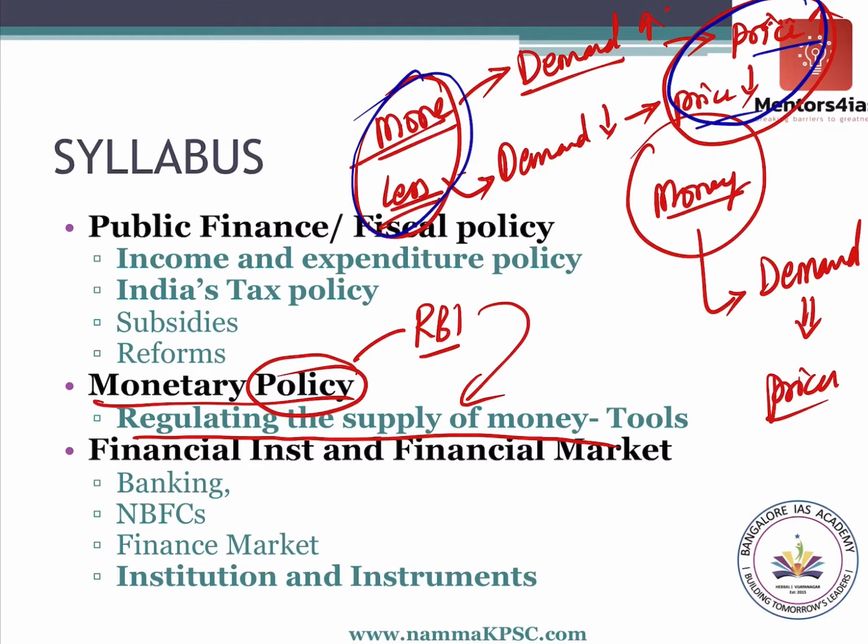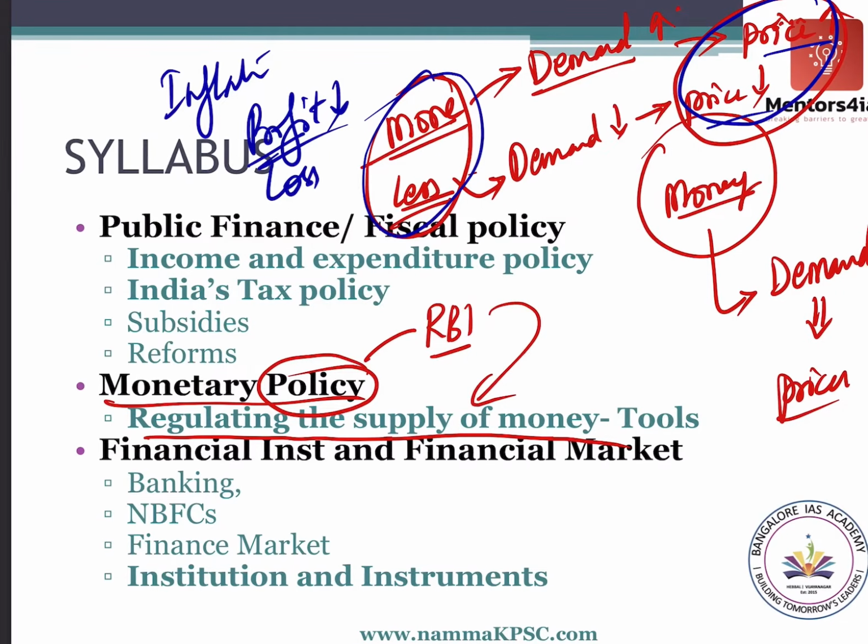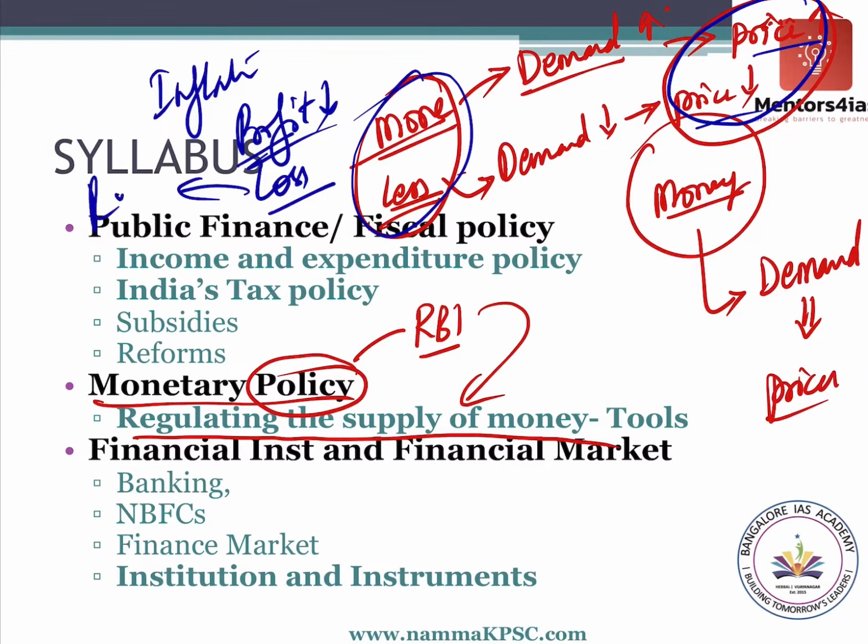So more or less money in the economy will determine the prices. Either it will be high or low. If it is high, it will lead to inflation. If it is less, it may lead to less profit for the companies because they are getting a lower price. Now, if you are a farmer and you get a lower price for your produce, you will make less profit or even a loss. This might end up becoming a recession. So therefore, a high price also is bad. A low price also is bad.